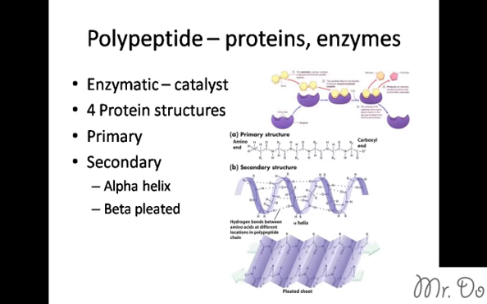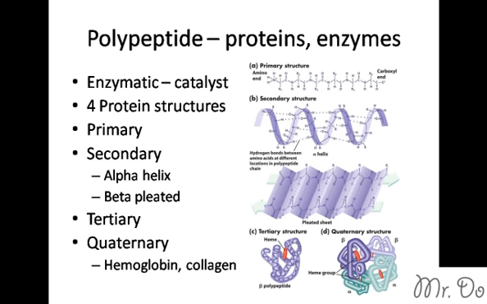Now, protein is found in four structures. First is the primary, which is simply amino acids as a chain. Then you have secondary, where those amino acids are folded in two ways, either circular like spinning stuff called alpha helix, and the other one is beta pleated, which is like a fold. That's the picture on the bottom. And then when you put those together, you get an even longer chain, which is tertiary, and an even longer chain, when you have a bunch of clumps put together, that's called quaternary. Some of the most famous quaternary proteins we need to know are hemoglobin and collagen, which you will learn later on.